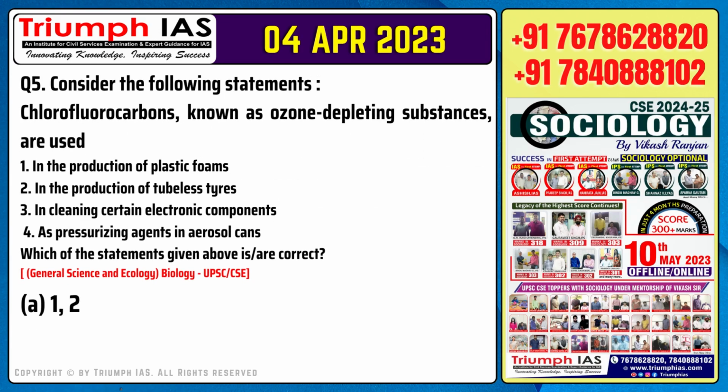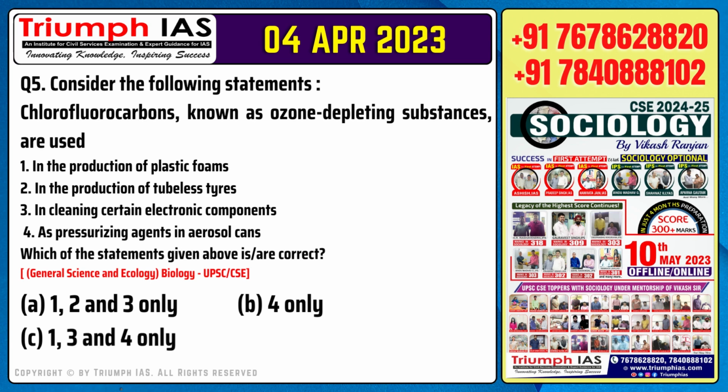Question number 5. Consider the following statements. Chlorofluorocarbons, known as ozone-depleting substances, are used. Number 1. In the production of plastic foams. Number 2. In the production of tubeless tires. Number 3. In cleaning certain electronic components. Number 4. As pressurizing agents in aerosol cans. Which of the statements given above are correct?